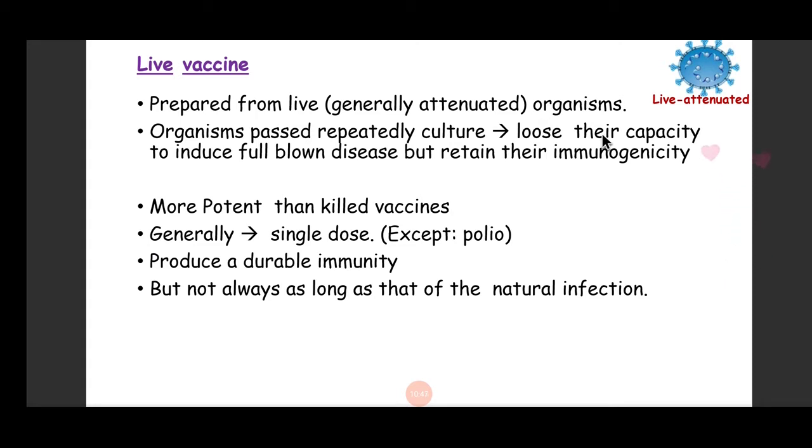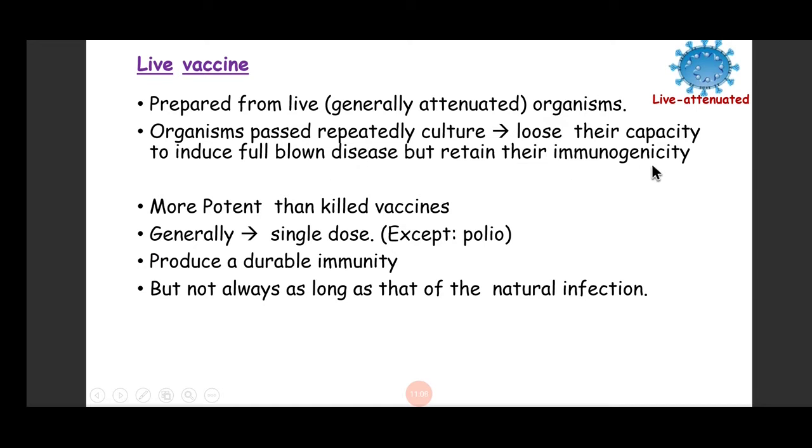It modifies itself in order to survive in that animal, and that modified organism is no longer capable of causing disease in humans. So this one is called a live attenuated organism, or live attenuated virus or bacteria.